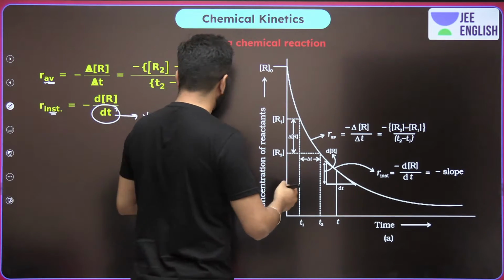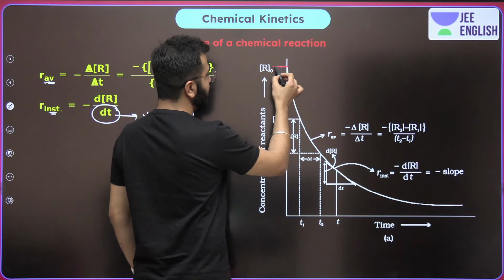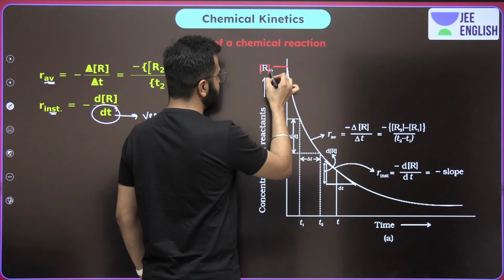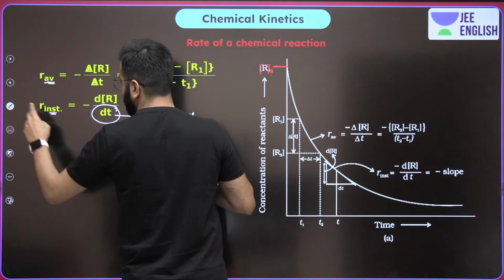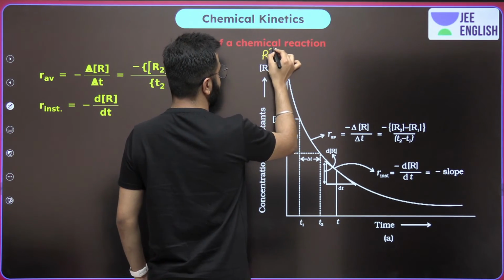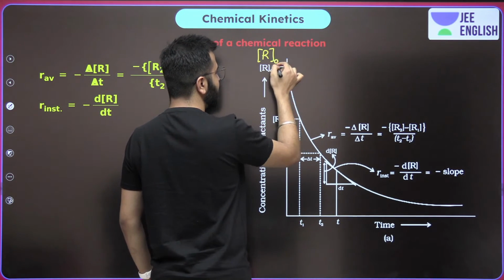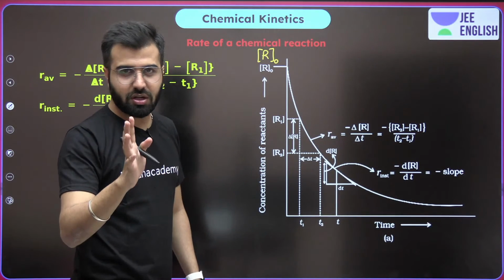Something like this. So if this is the initial concentration of reactant, that is naught. Concentration is the square bracket, and this naught means the initial concentration.